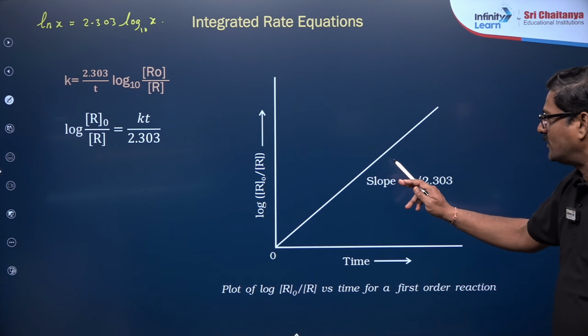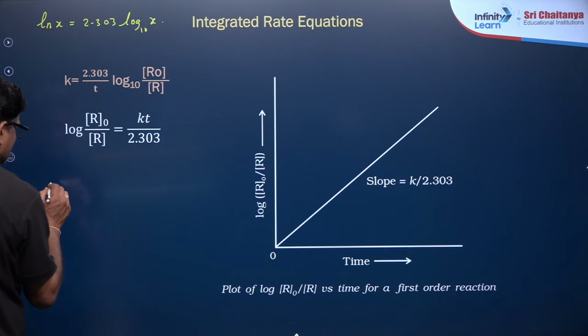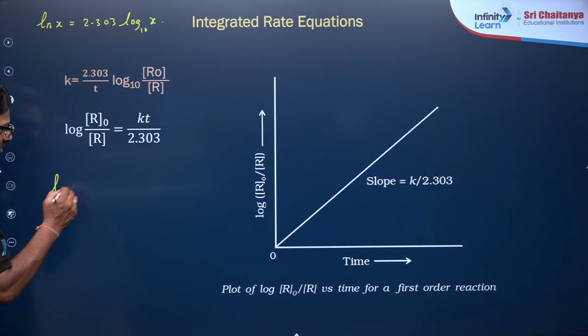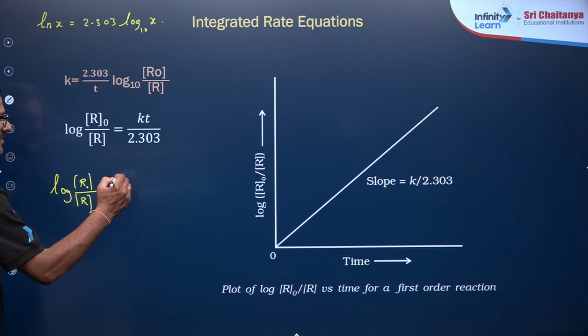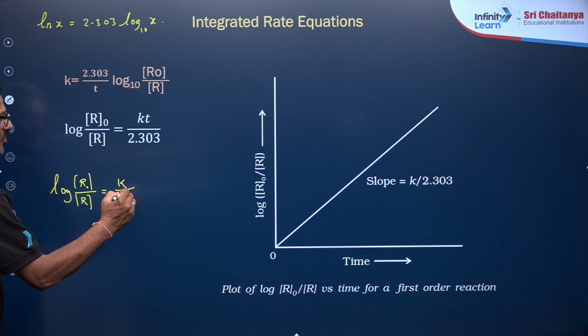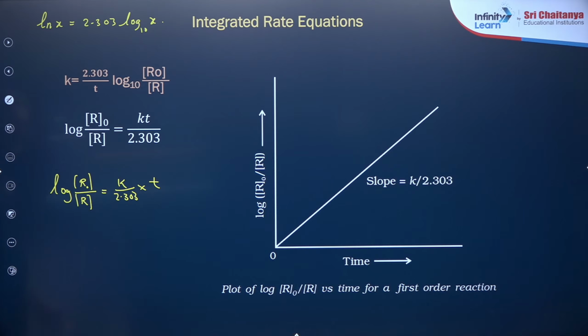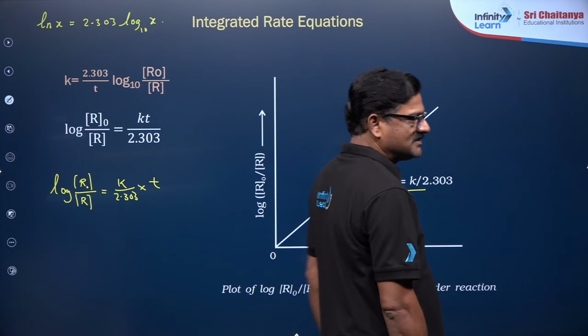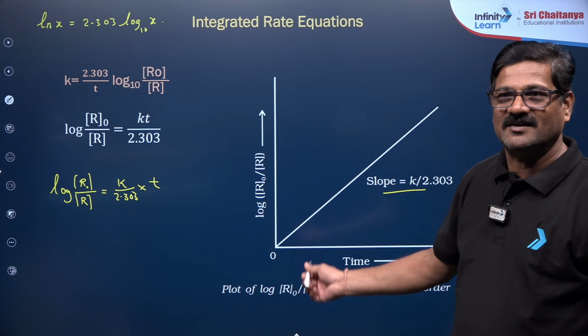It is a straight line with a positive slope. You can write this as log R naught upon R is equal to k by 2.303 into t. It is like y is equal to mx plus c. So the slope is k by 2.303. If the slope is given, you can directly calculate the rate constant.